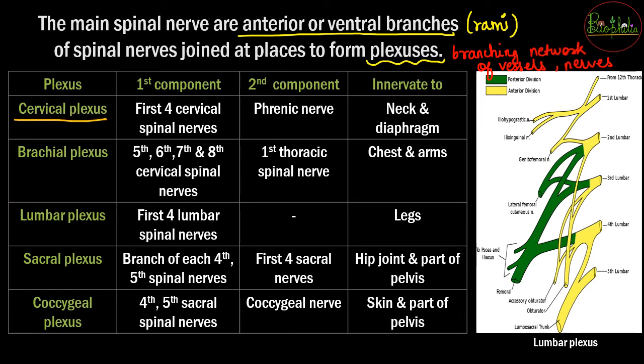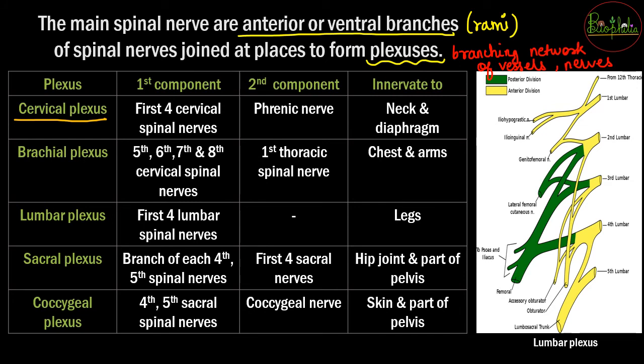Cervical plexus है, you might have revised about the chapter of locomotion and movement, wherein we had seen that the vertebral column is going to have 5 divisions. So cervical region hota hai, then there is going to be thoracic region, the lumbar region, the sacral and the coccygeal region of the vertebral column. So just corresponding to those, the place of this plexus is going to determine its name.